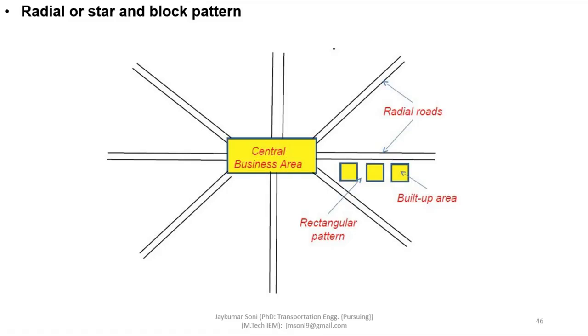This particular system of radial and circular pattern can also be effectively used in smaller localities. It is done in Connaught Place in New Delhi. You can also observe this pattern in some parts of Ahmedabad city. This facilitates the smooth flow of traffic to the commercial complex and also adds aesthetic appeal.